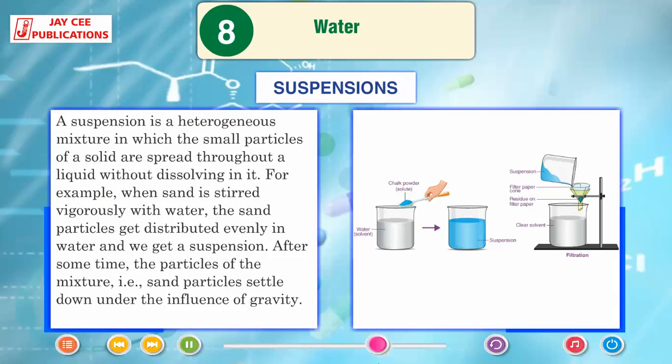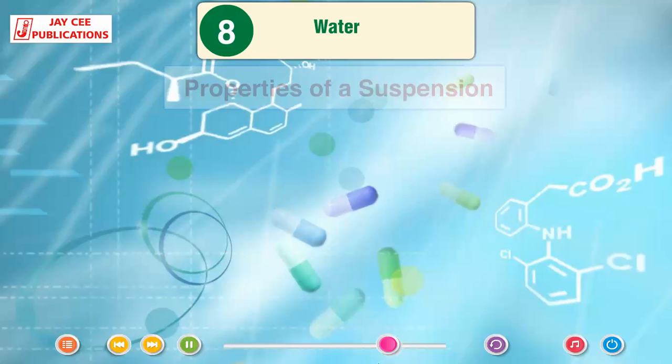Suspensions. A suspension is a heterogeneous mixture in which the small particles of a solid are spread throughout a liquid without dissolving in it. For example, when sand is stirred vigorously with water, the sand particles get distributed evenly in water and we get a suspension. After some time, the particles of the mixture, that is sand particles, settle down under the influence of gravity.